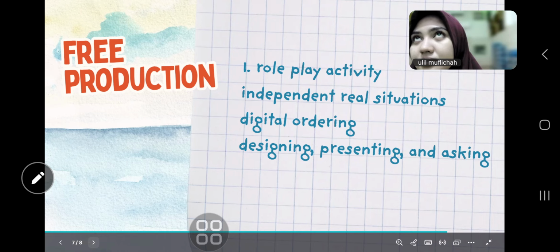And then the next is designing, presenting, and asking. Students work in pairs to design a picture of a menu for a restaurant, and then students present their menu in front of the class and offer the customers to order the food. The other students, as the audience, should respond and place an order with the presenter.